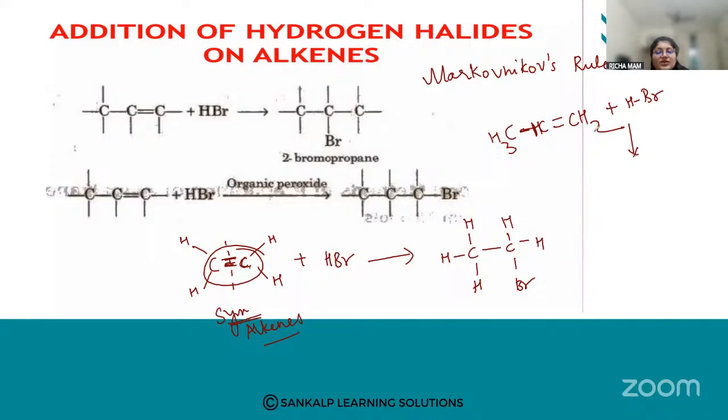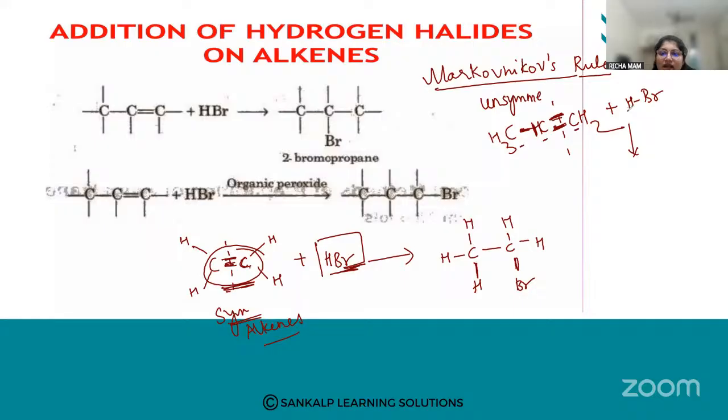So one more time I'll repeat. What do you mean by Markovnikov rule? Whenever you have an unsymmetrical alkene, we know that whenever symmetrical alkenes are there, the addition can take place on any carbon. One hydrogen will be added on one carbon, and bromide on the other. Unsymmetrical means the number of carbons on either side of the double bond is not the same. Here only one is there, here two are there.